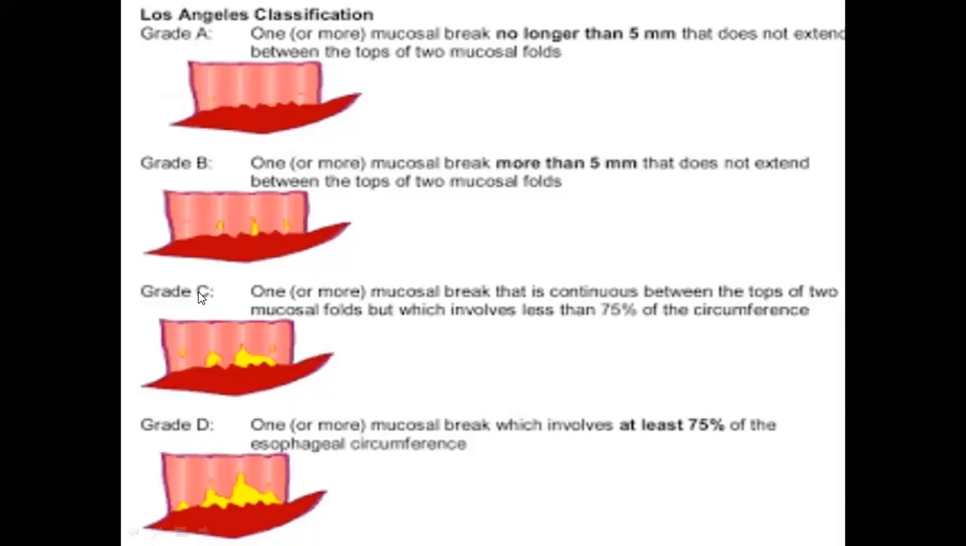In grade C, there is one or more mucosal break that is continuous between the tops of two mucosal folds, but it involves less than 75% of the circumference. So less than 75% of the circumference is involved, that is grade C. And if it is at least 75% or more of the circumference, then that is grade D. So you have to just remember this classification, that is Los Angeles classification, grade A, B and C, and the last one, that is D. So grade A, B, C and D.